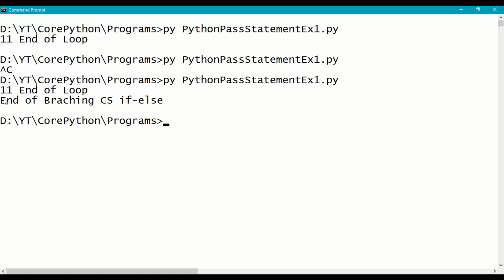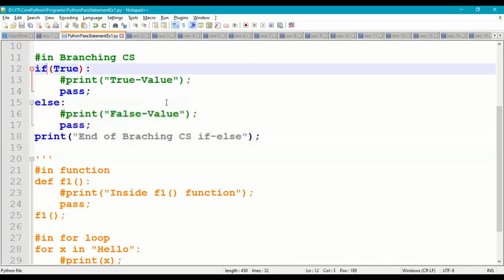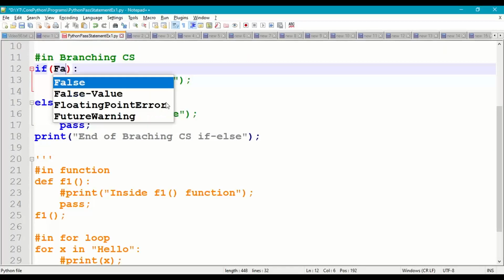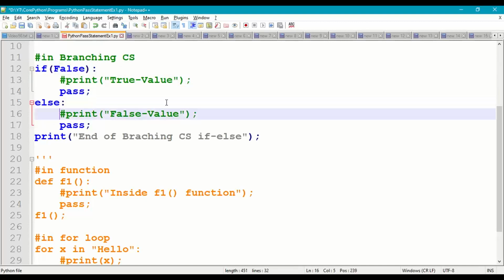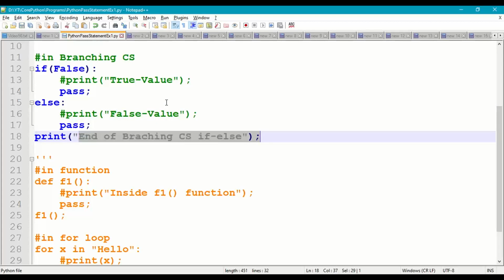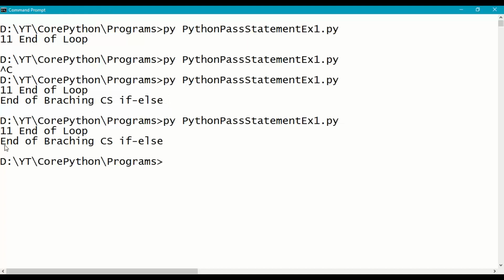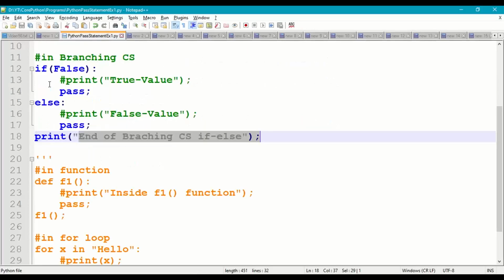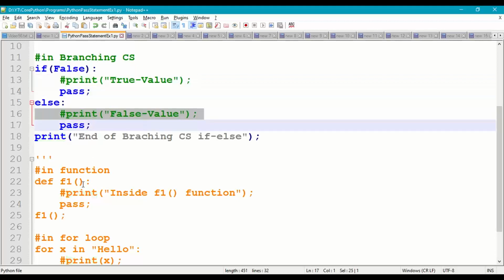If true, pass, come out of the branching control structure if else, and print this message. Similarly, we can also take if false. It will come to the else part, simply pass, end of branching control structure if else. If you want, we can also take some statements here like print true value, print false value.